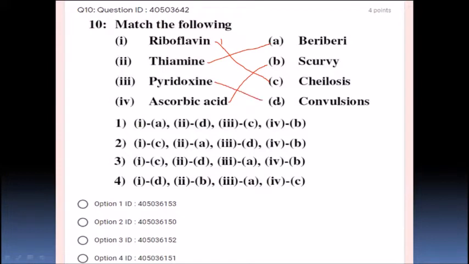So what is the option matching with all these things? Riboflavin deficiency causes cheilosis, thiamine deficiency causes beriberi, pyridoxine deficiency causes convulsions, ascorbic acid deficiency causes scurvy. So 1D, 1C, yes, 2 and 3 are 1C. Next, 2A, yes, 1C and 2A. Option number 2 is going to be the correct option, that is 3D. Yes, it is matching, and ascorbic acid, 4, is going to match with scurvy. So option number 2 is the correct option, students.